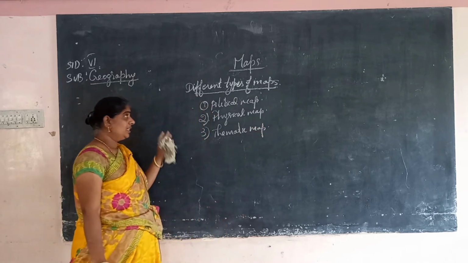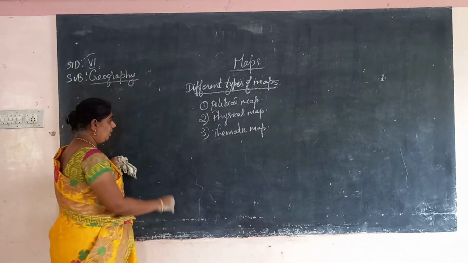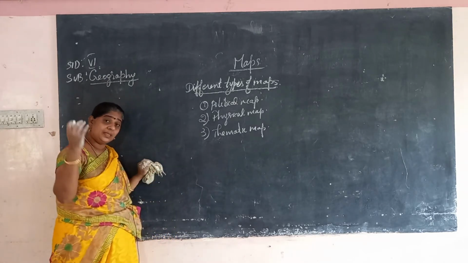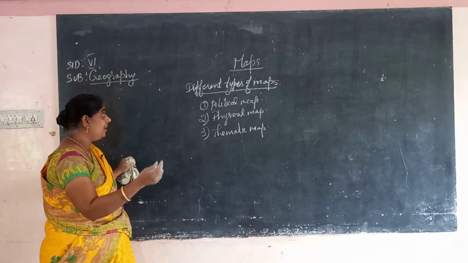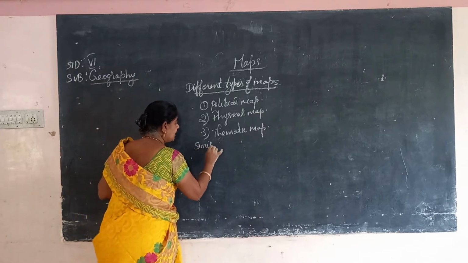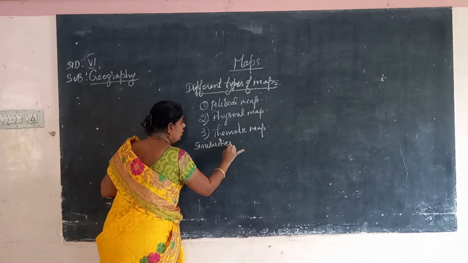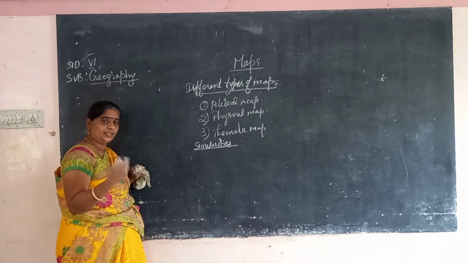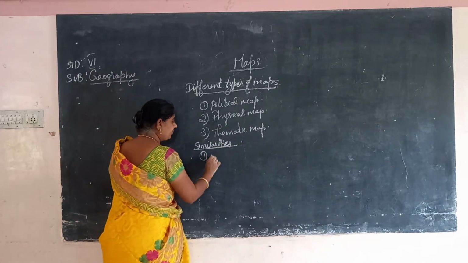So, what are the differences between these? We are going to see the similarities as well as the differences. First, the similarities. What is the common similarity between them?